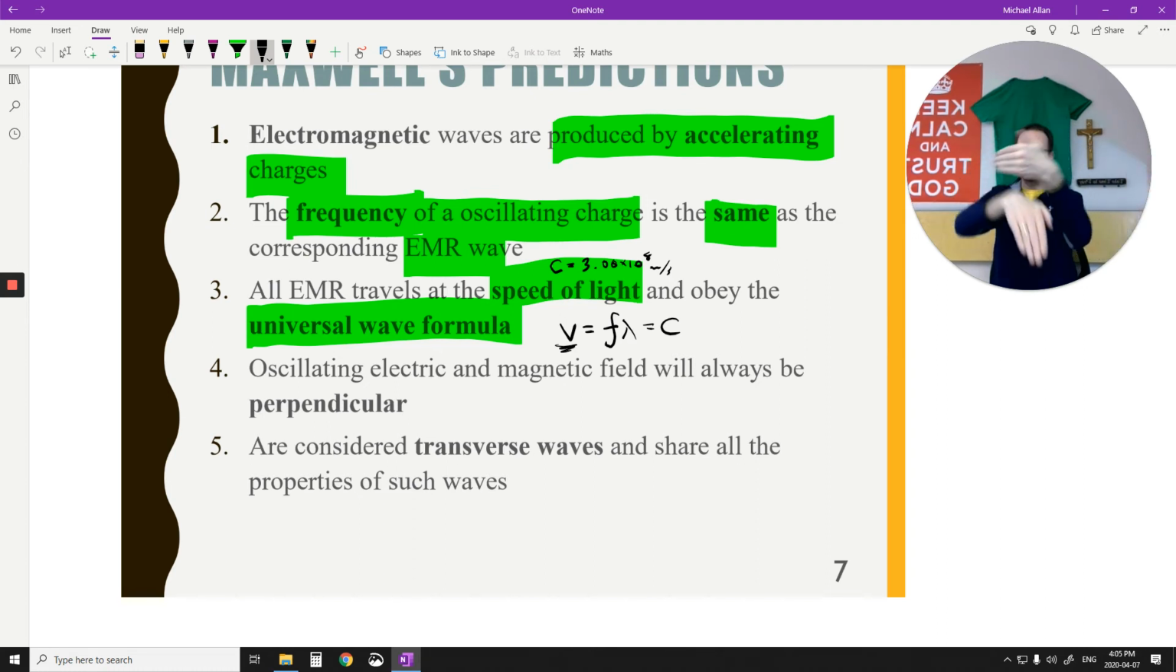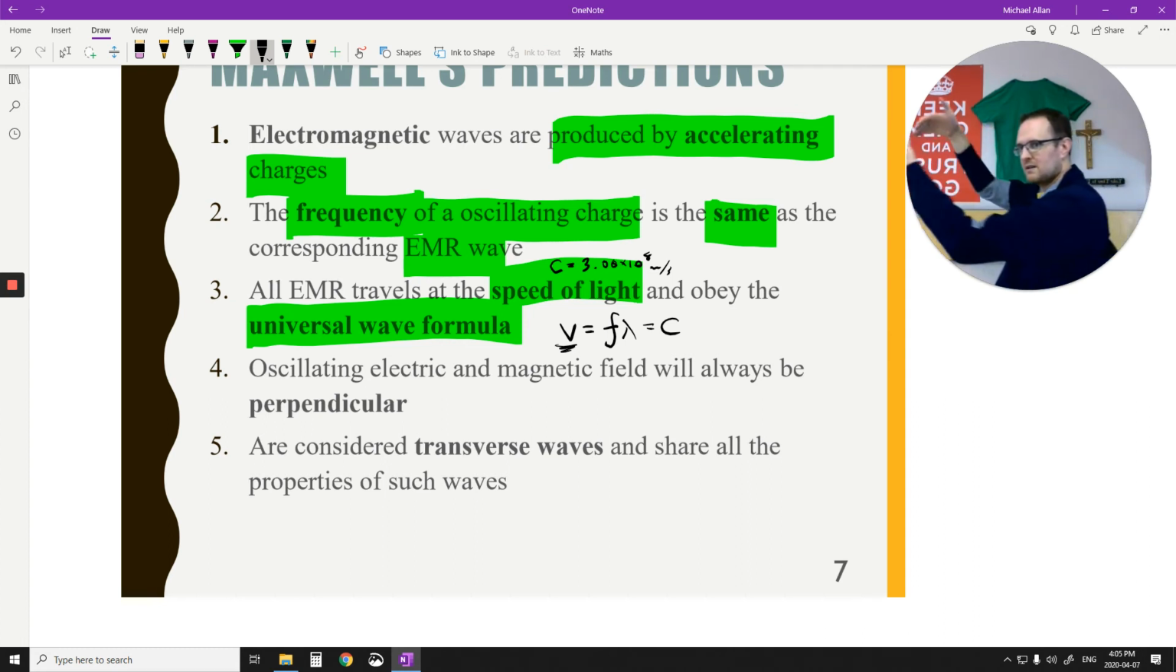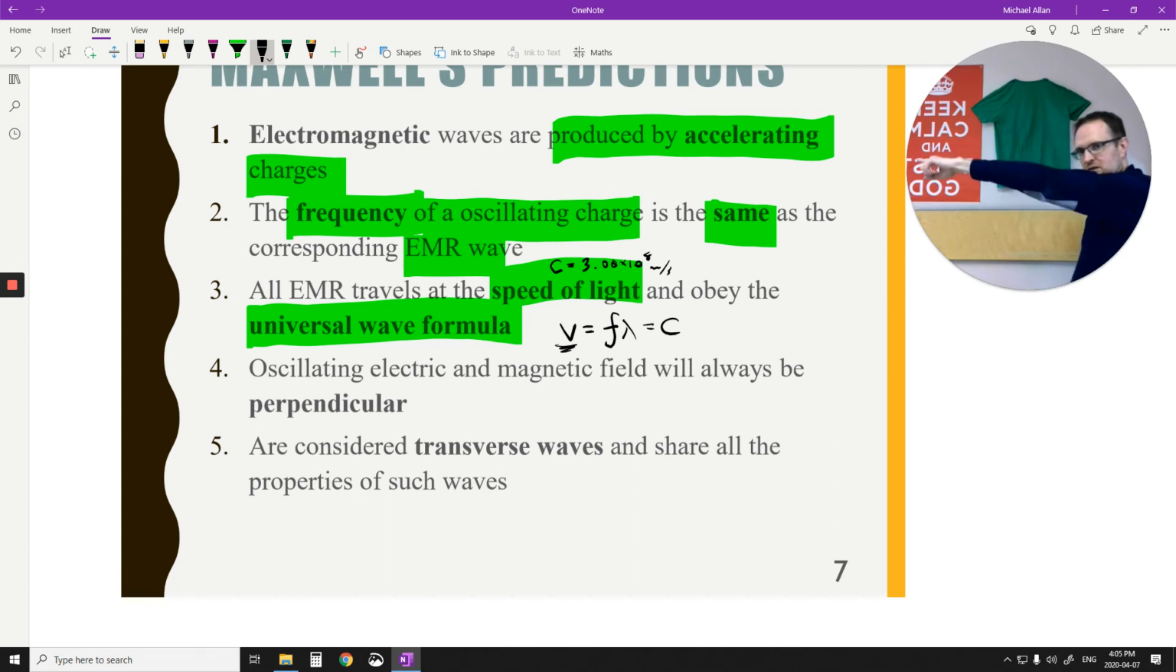And then it's going to continue doing that. Okay? So one's going to go up and they're going to be 90 degrees to each other, and they're perpendicular to the propagation of the wave. So I'm doing this: one's going up and down, one's going side to side. But they're also moving this direction. So they're going this way.